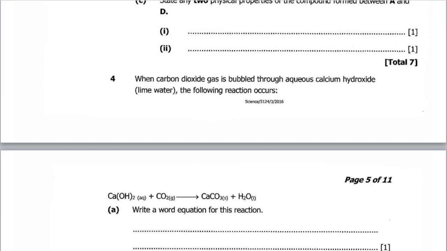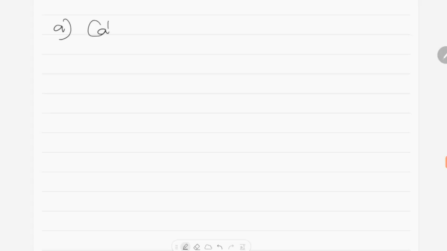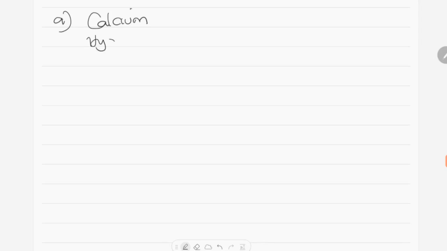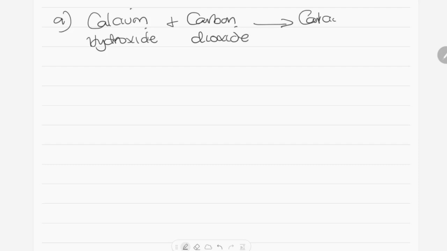So the word equation is calcium hydroxide plus carbon dioxide will give us calcium carbonate plus water.